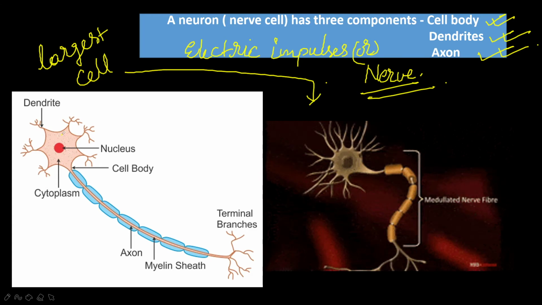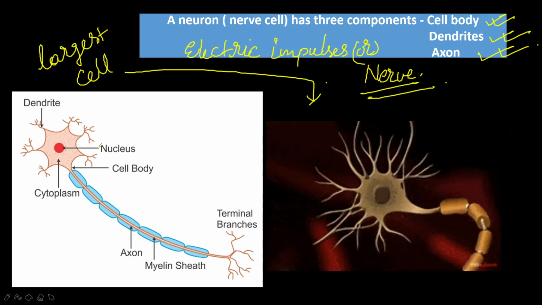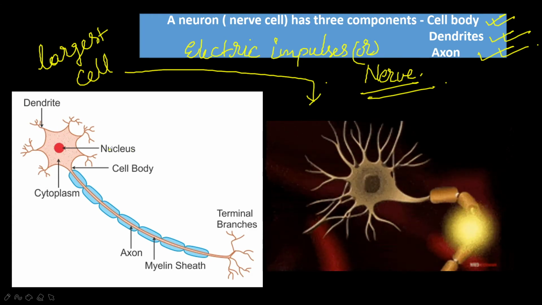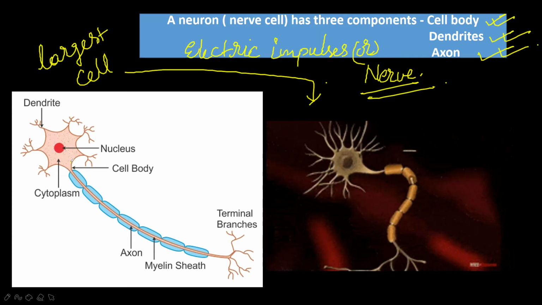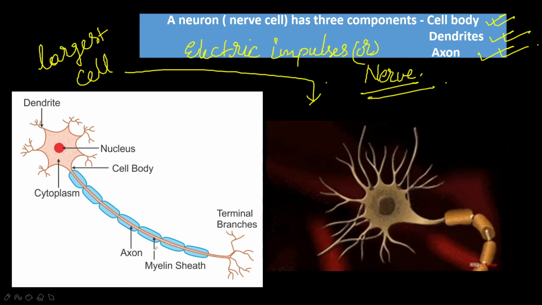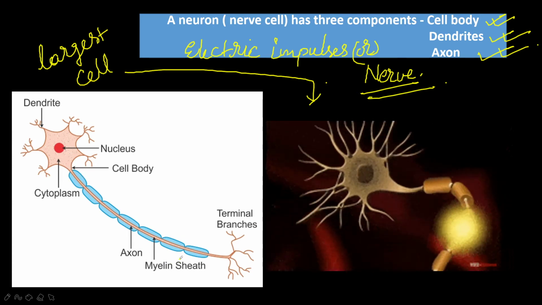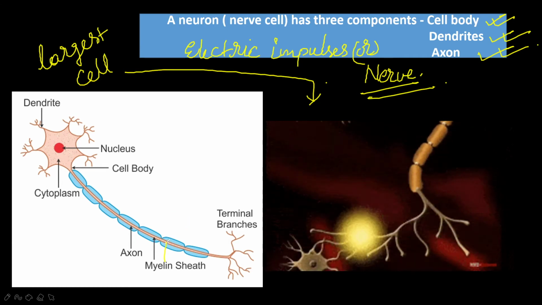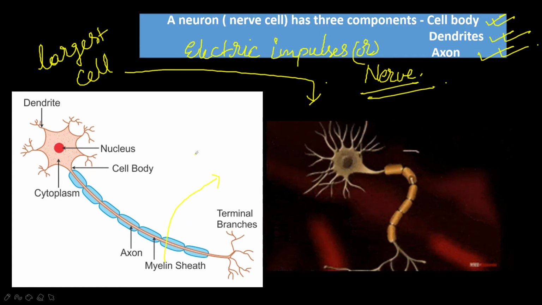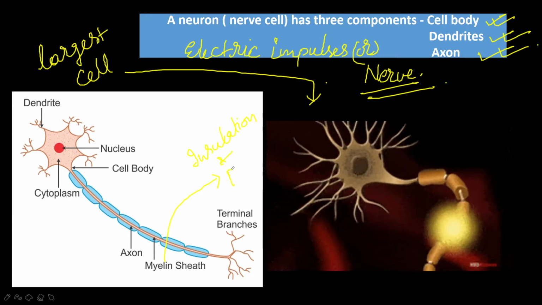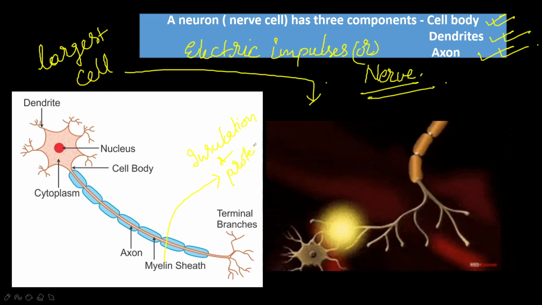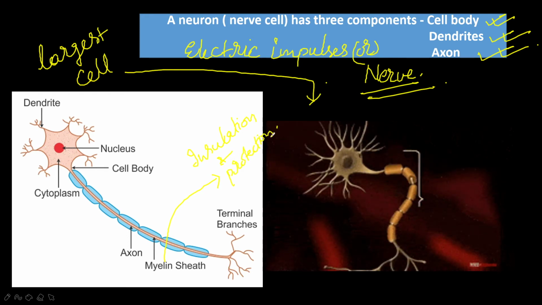Now, this is a star-like structure in the middle. The nucleus is there, it has a cell body, which is filled with cytoplasm. It has a myelin sheath for insulation and protection. Myelin sheath is for insulation and protection.